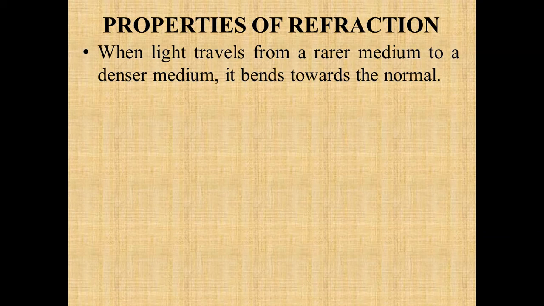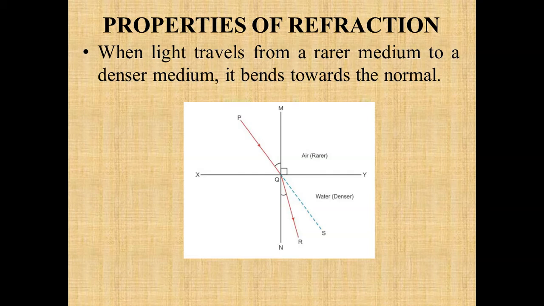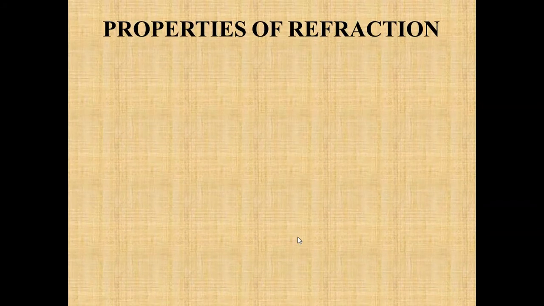Whenever the light travels from a rarer medium to a denser medium, we can consider a rarer medium like air, and a denser medium is a medium other than air, like water, glass. So what happens to the path of the light? It bends towards the normal. So this is our normal. The ray of light starts bending towards the normal. This blue line indicates the actual path, and this red line is the deviated path of the light.